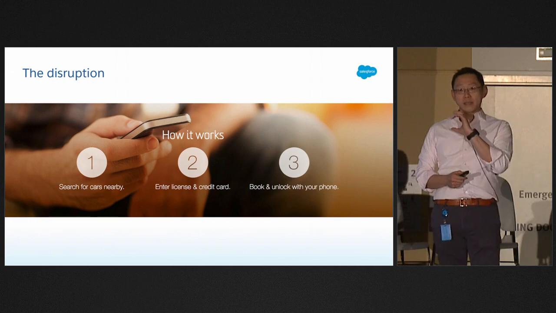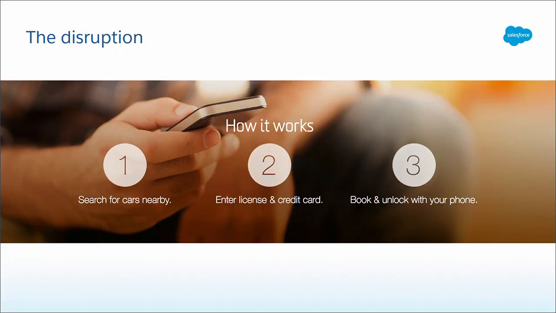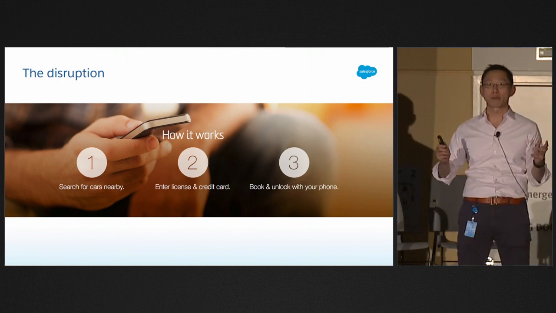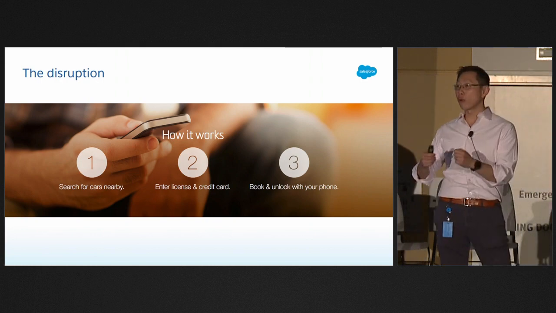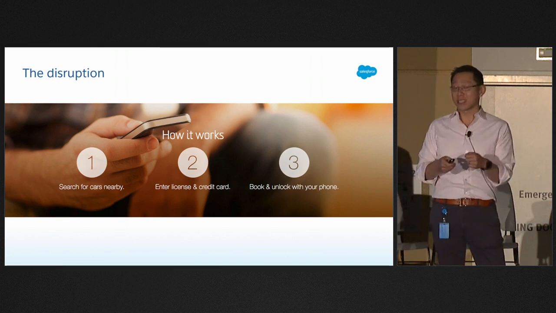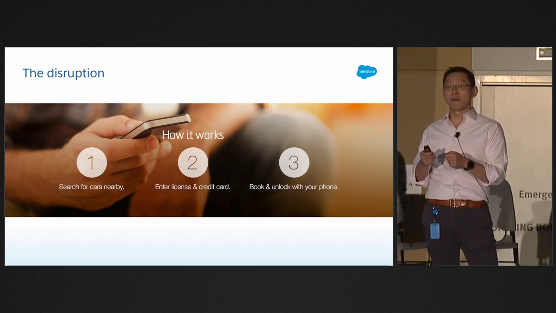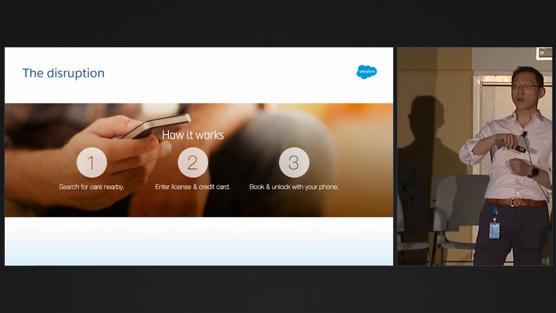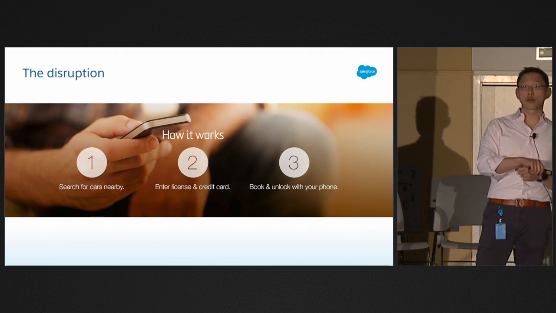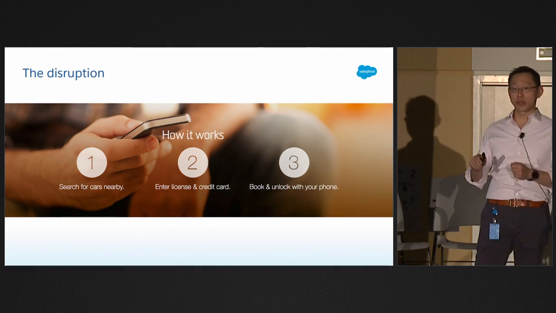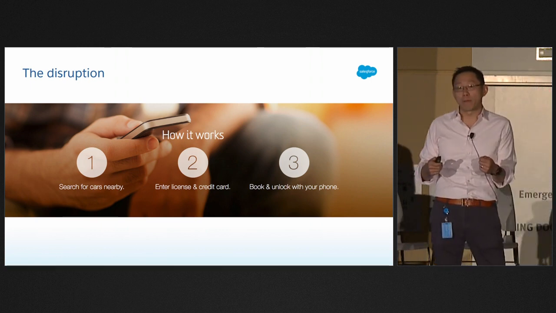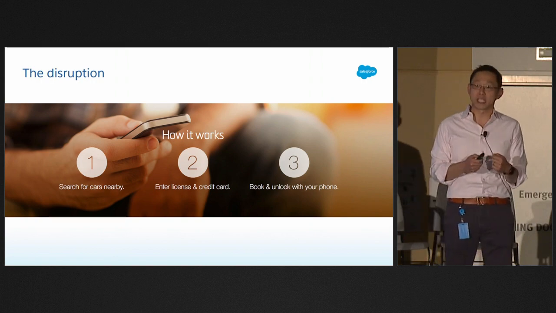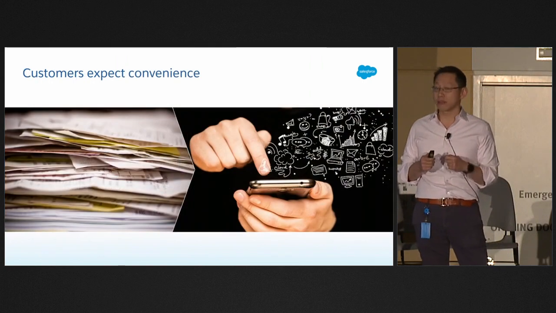And this is an example of disruption in the car rental industry. This is a new player that was able to fundamentally transform that car rental experience from something that involves a lot of waiting, manual work, and a generally unpleasant experience into something like 3 simple steps that you can take care of on your own phone. So much better. Basically, this is happening not just in car rental or travel, but across every industry. And it's incumbent on us, the people who are building these experiences, to figure out how to meet that expectation.